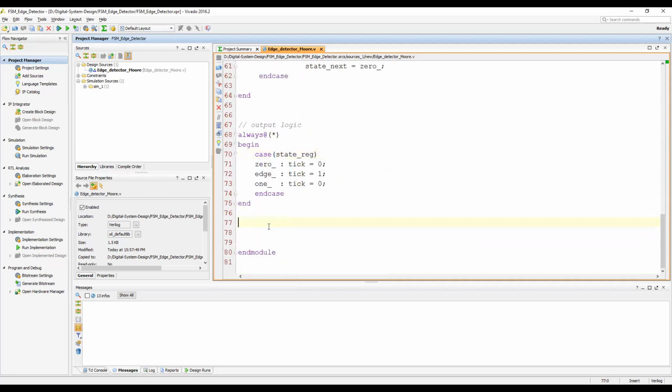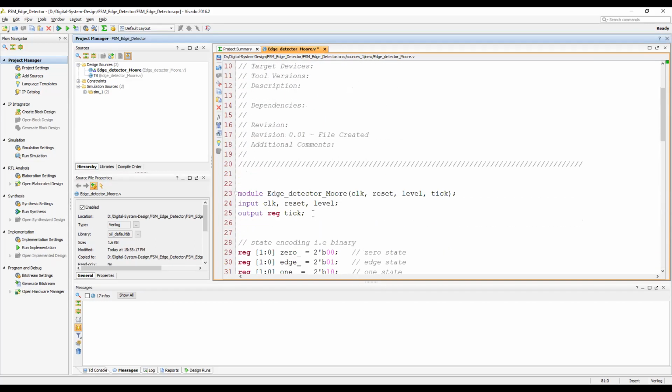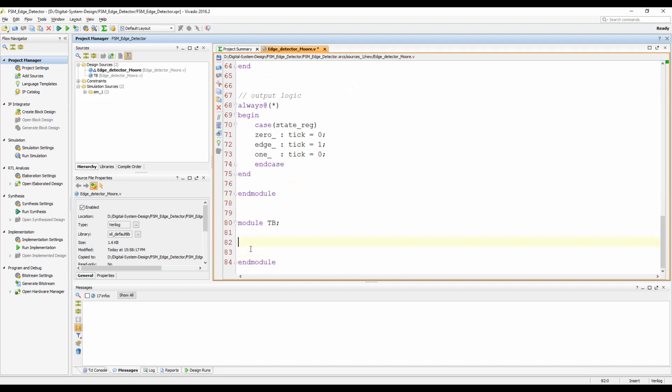Now let's design the test bench. I'm going to design the test bench inside the same V file just to keep things simple. Inputs will become reg, and outputs will become wire.